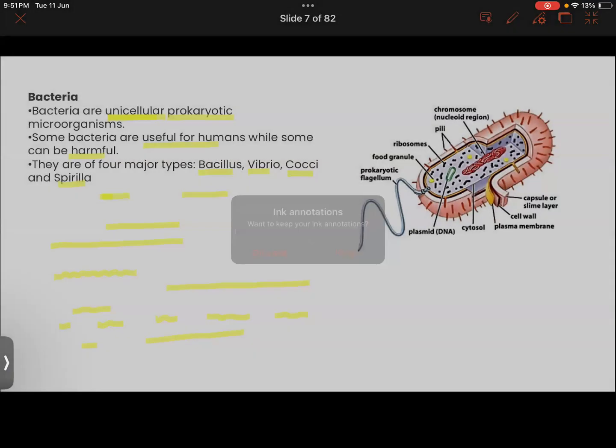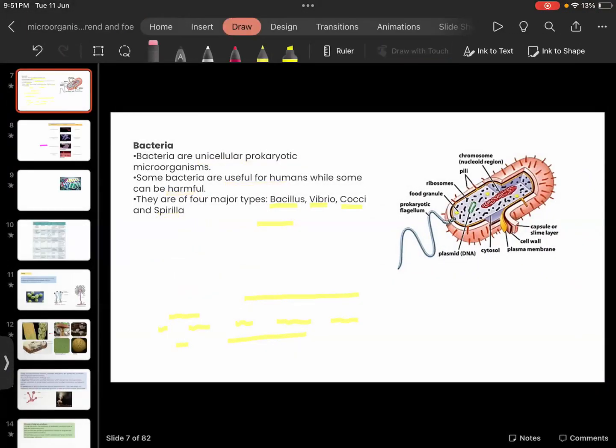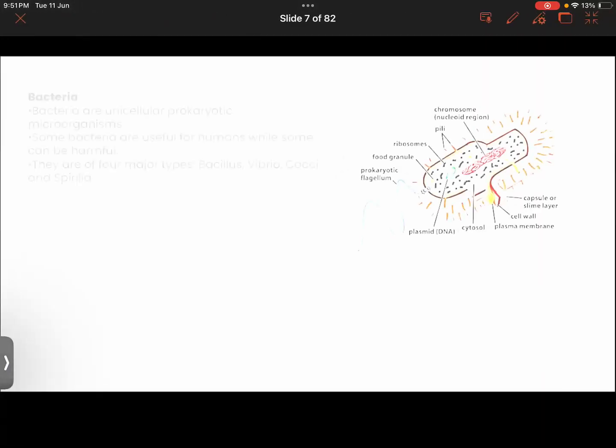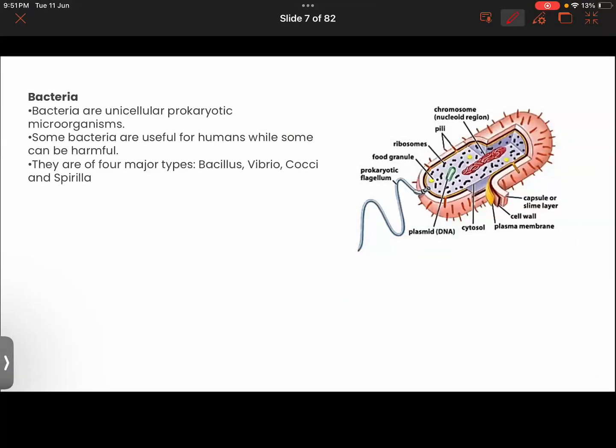Right now we are going to learn about various groups of microorganisms. There are 5 groups of microorganisms: bacteria, protozoa, viruses, fungi and algae. How many of them are there? 5.